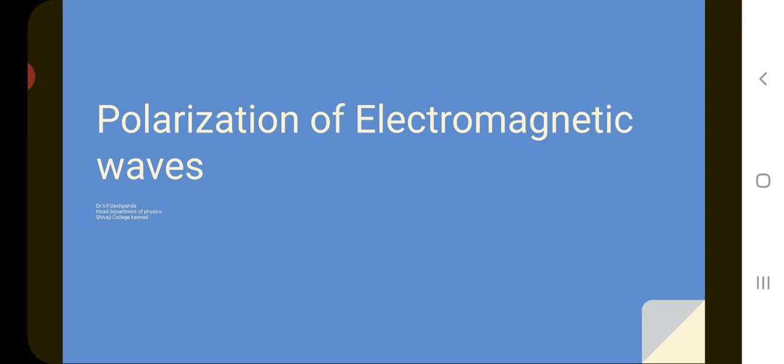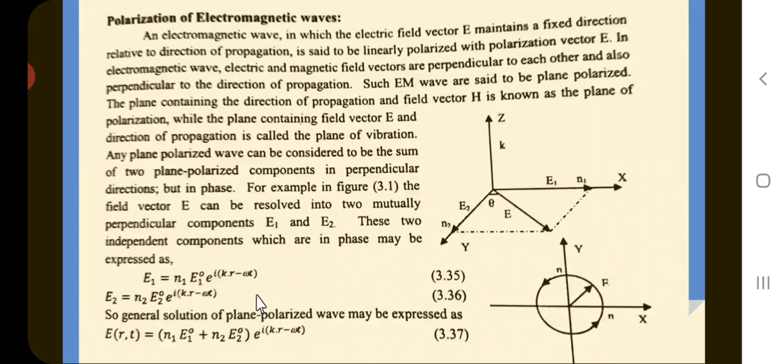Now today we discuss the polarization of electromagnetic waves. An electromagnetic wave in which the electric field vector E maintains a fixed direction relative to the direction of propagation is said to be linearly polarized with polarization vector E.